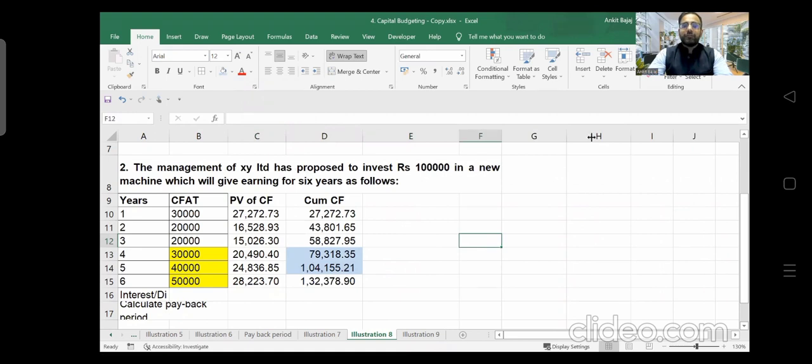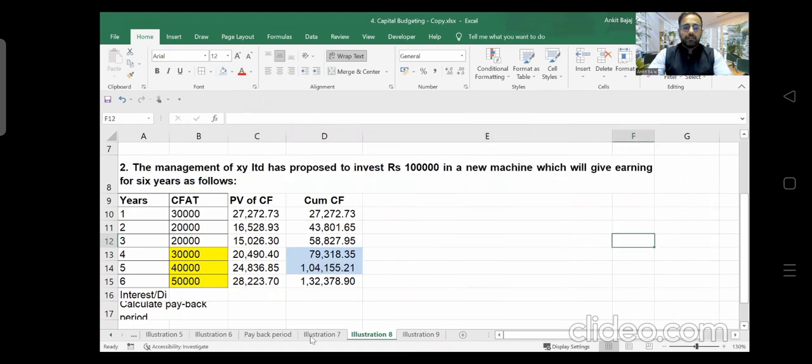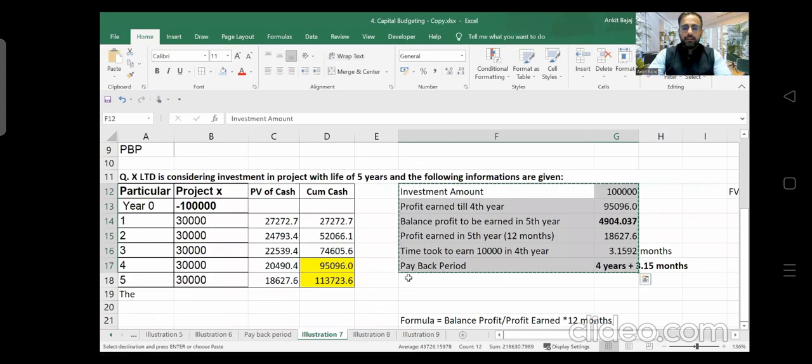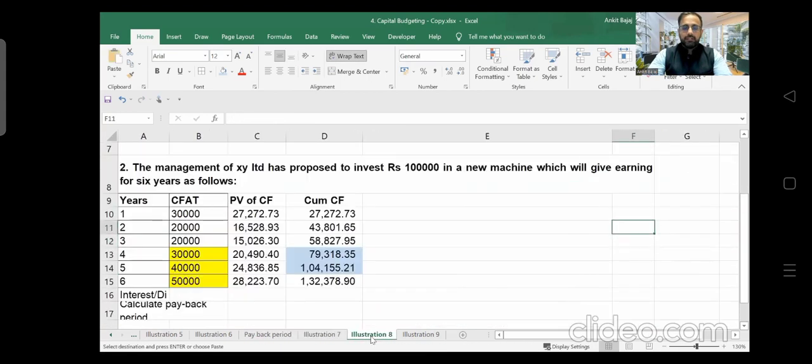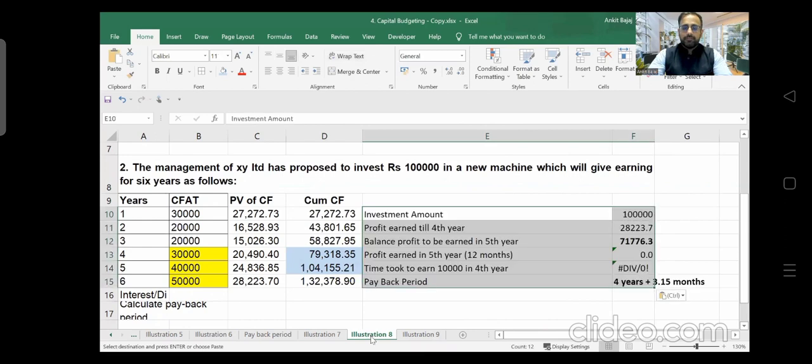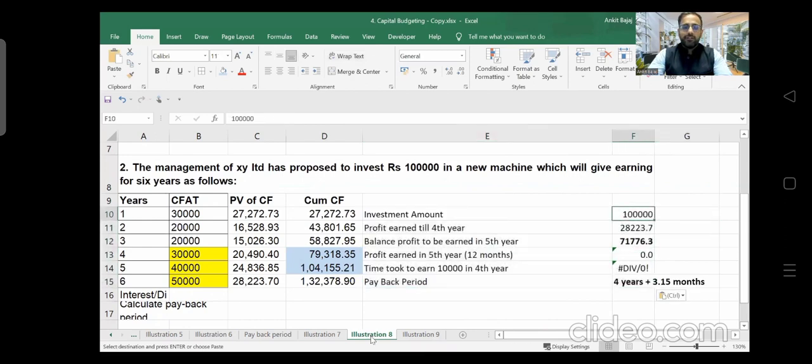After that, I simply use the old format. I will copy this from here and paste it here. Now, how much do you have to recover? 1 lakh. How much are you able to recover till the 4th year? 79,318. Hence, the amount to be recovered in the 5th year is 20,681. How much are you earning in the 5th year?